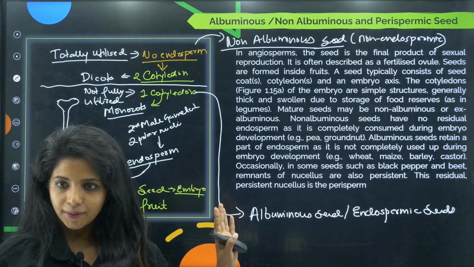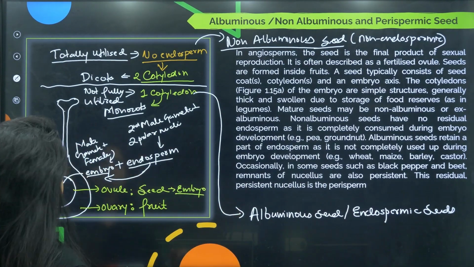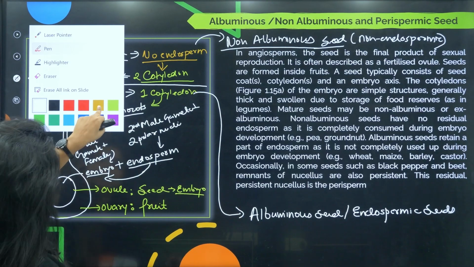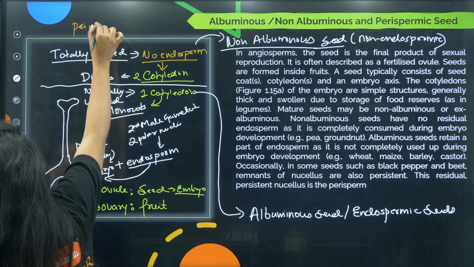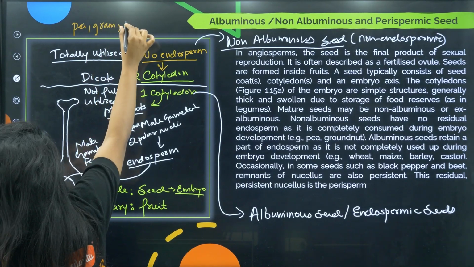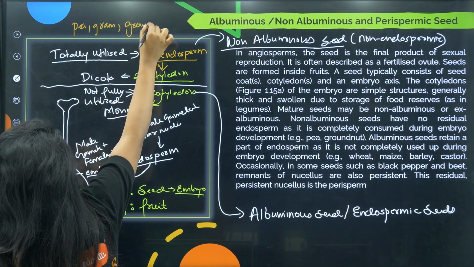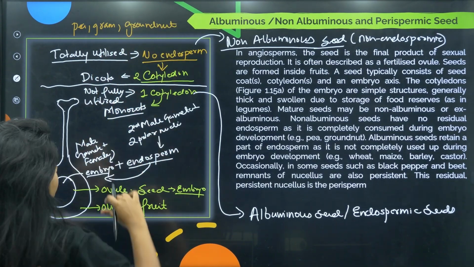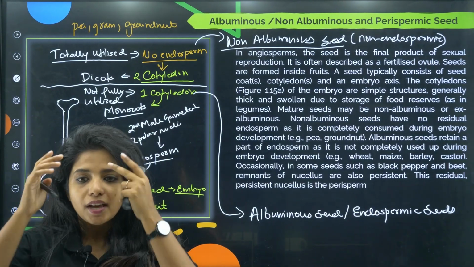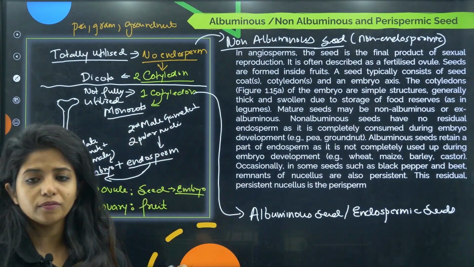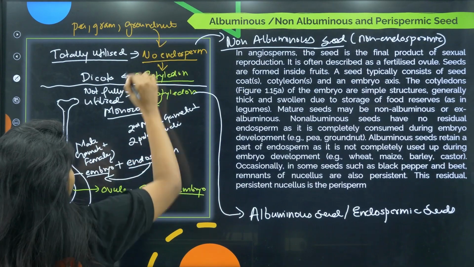Fine, agree? Okay, now examples, that is more important. Examples for non-albuminous, you have pea, you have gram, you have groundnut, all of them where there are two cotyledons. If you try to break the groundnut, you can find two pieces, right? So basically pea, gram, groundnut, all of them, they are dicots.